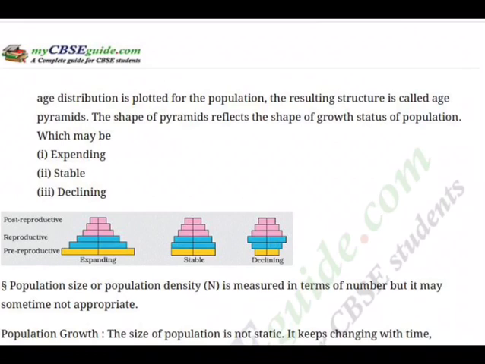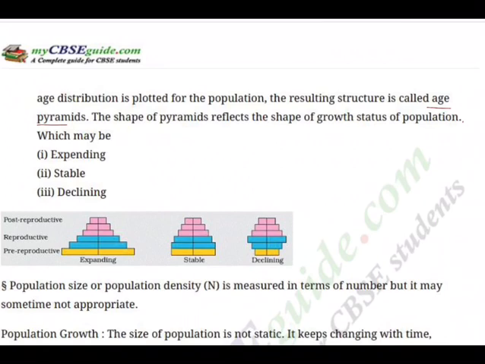The resulting structure is called age pyramids. So we have plotted here the age pyramids. The shape of the pyramid reflects the growth status of the population. Depending upon the shape of the pyramid, we understand whether populations are expanding, stable, or declining in a country. And this is very, very important for every country in the world.